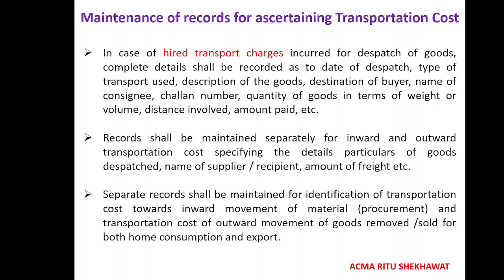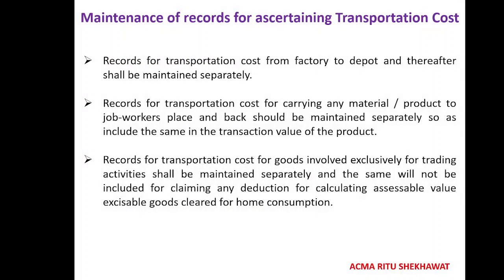Fine. Records shall be maintained separately for inward and outward transportation cost, and separate records should also be made for identification of transported goods towards inward of material at the time of purchase and at the time of sale. You have to maintain separate accounts for transportation cost. And if you are moving goods from the factory to the depot and thereafter moving them further, that should be maintained in a separate sheet. If you are carrying material for a product, byproduct or job worker and returning it back, there is also a transportation cost included, which should also be maintained separately.